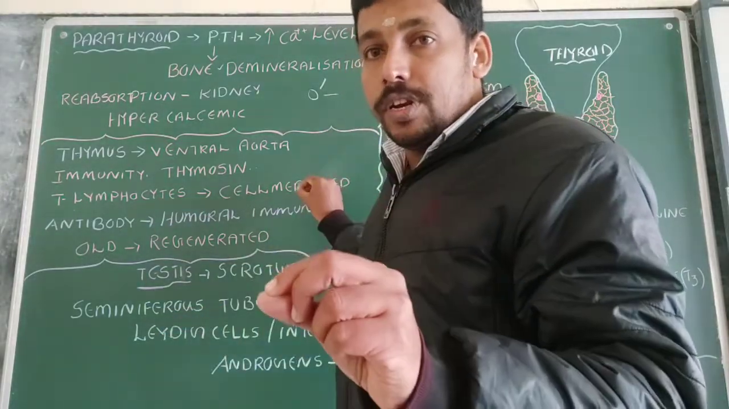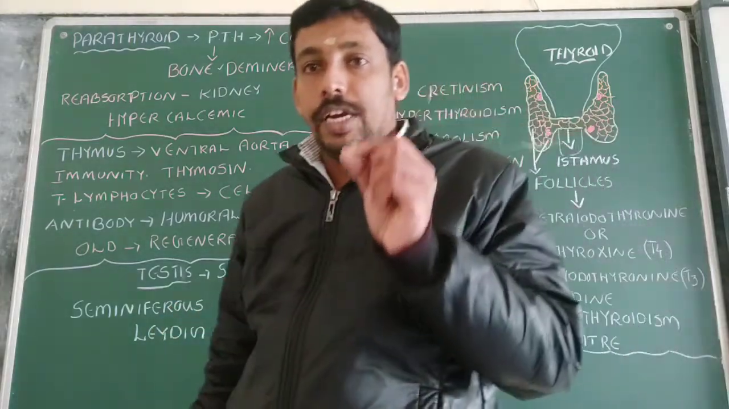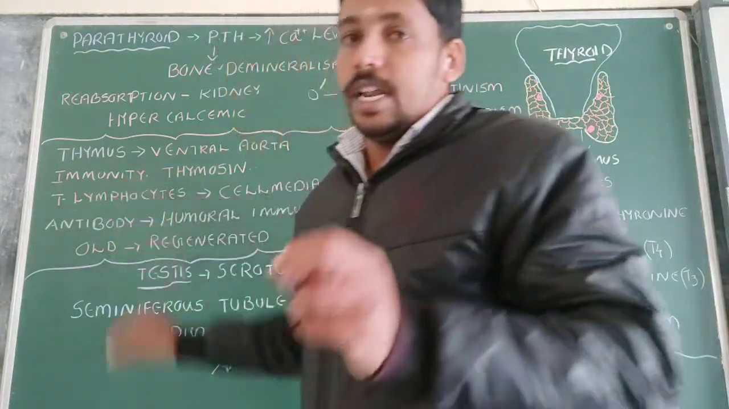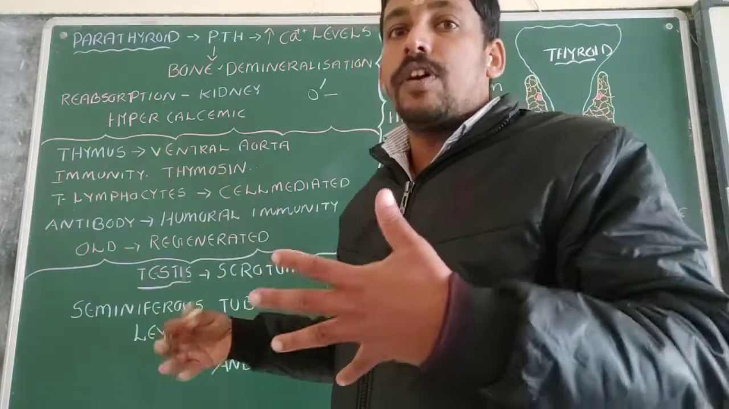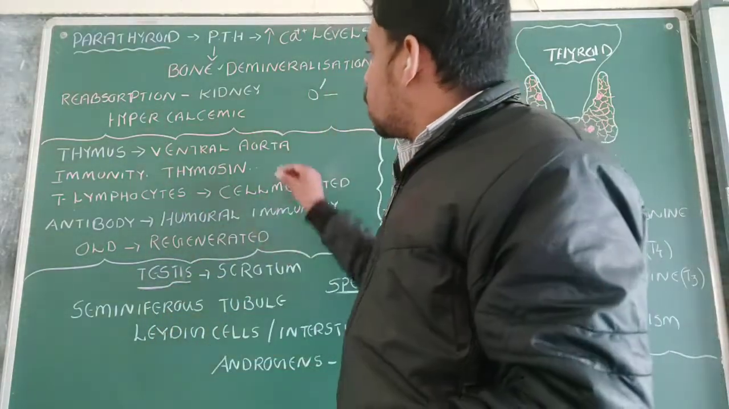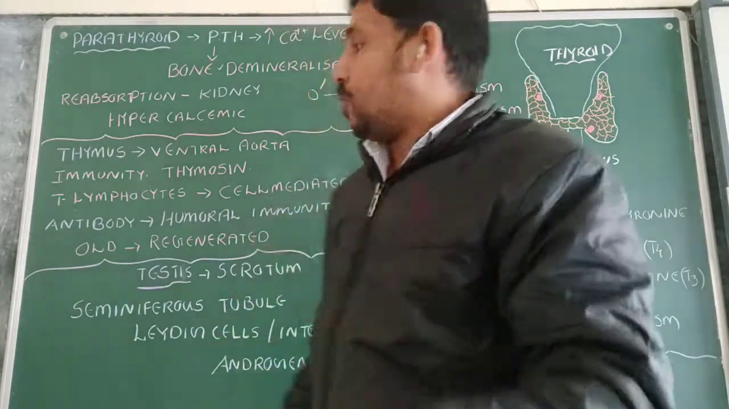And that type of immunity is known as cell-mediated immunity. Why is it known as cell-mediated immunity? The reason is that here the T lymphocyte is the cell, blood cell. So the cells are involved in that type of immunity. So that it is known as what? Cell-mediated immunity. So this thymosin hormone helps in the cell-mediated immunity.